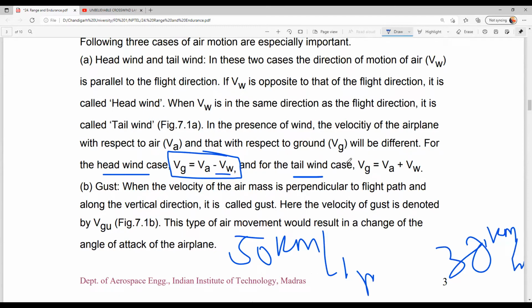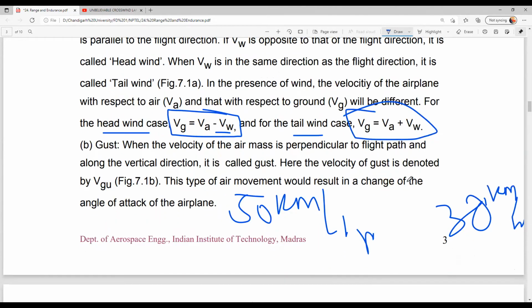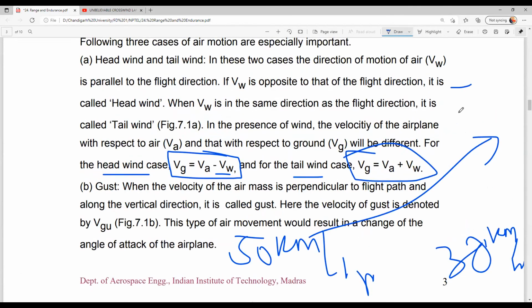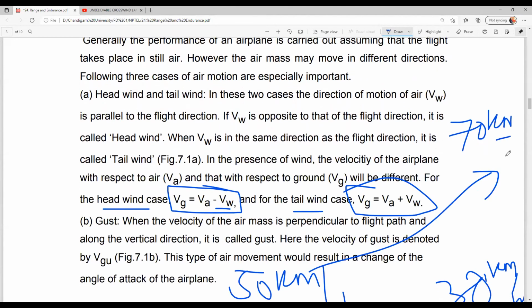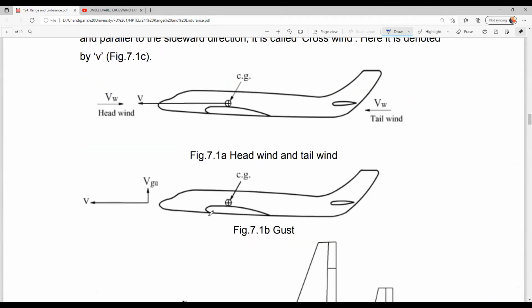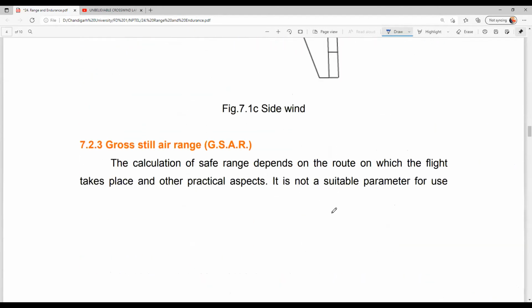But in case of tailwind, we need to add the speed to the velocity of the wind. So if you are flying at 50 km per hour, then in case of tailwind it is 70 km per hour. I am just giving an example. In tailwind, you have to add the wind speed; in headwind, you have to subtract the wind speed. This is the diagram for that.